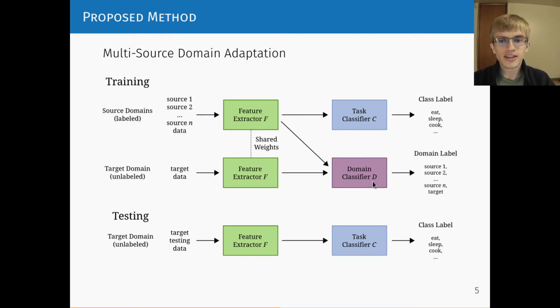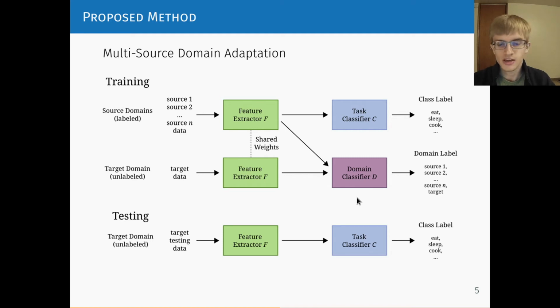We can do this with an adversary, which here is the domain classifier. This is similar to the discriminator in GANs. The domain classifier predicts which of the domains the data came from, whether it's from source 1, 2, or the target domain. It's an adversary because we train the domain classifier to correctly predict this domain label, but we simultaneously train the feature extractor to make this adversary wrong. We do this by negating the gradient during backpropagation,